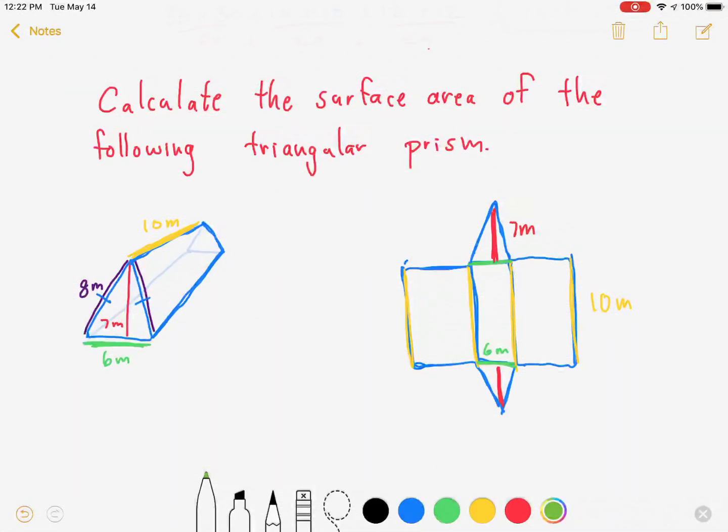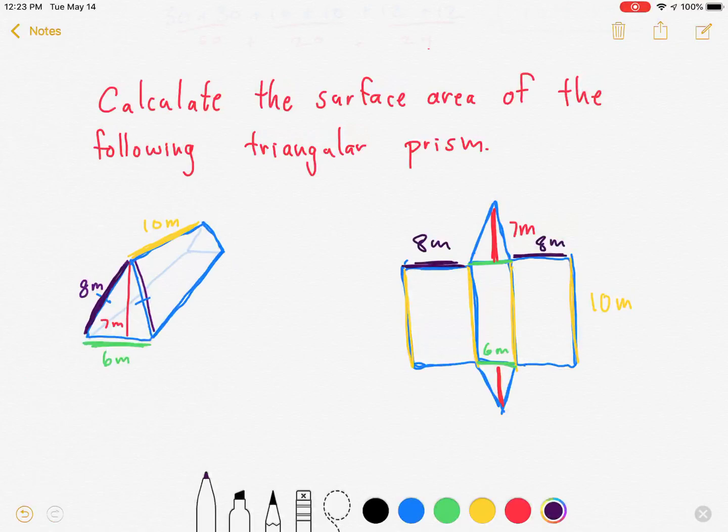And then right over here in purple, let me grab purple. In here in purple, we've got this side right over here is 8 meters. So we don't really need that length for this triangle right here. I don't really care that that's 8 meters. We don't need that side length when we're calculating the area of a triangle. The reason we have that is because we need to know what length this side is. So this side right over here is going to be 8 meters, and so is this. This is also 8 meters.